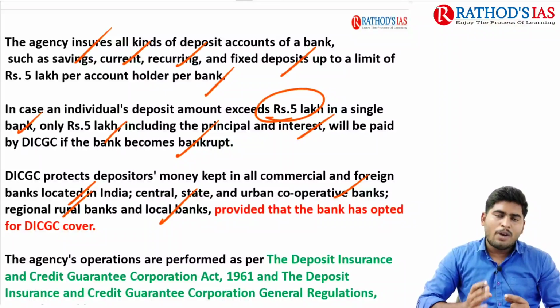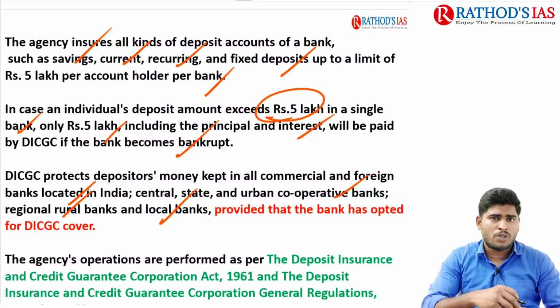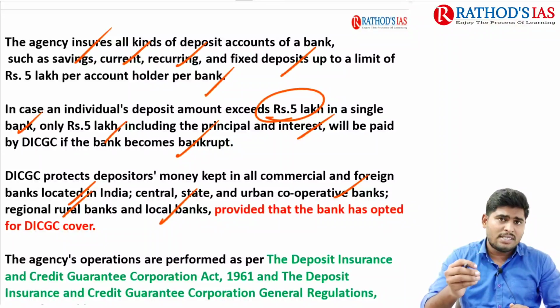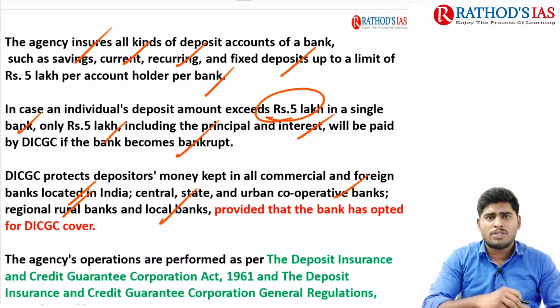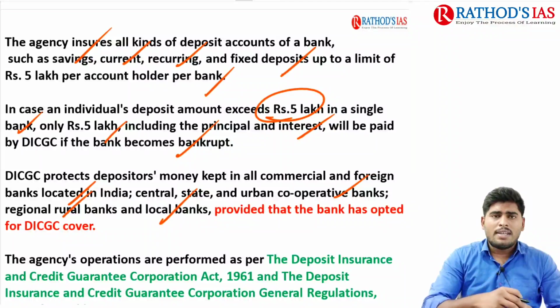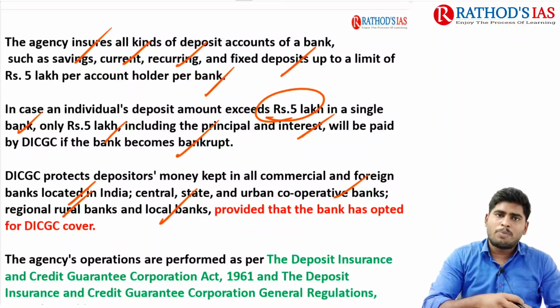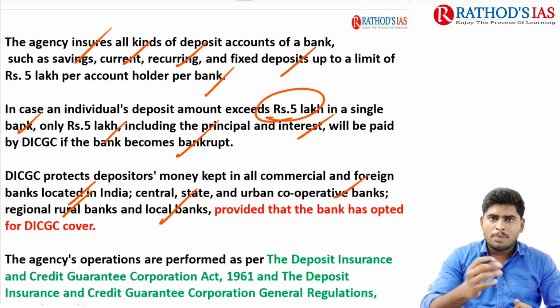As an account holder, you can also investigate the banks. You can ask the banks whether they come under the DICGC norms or not. When they come under the DICGC norms, it's a sense of security for your deposits. Then in case that bank fails, in case that bank is bankrupt, DICGC will provide you the protection cover up to 5 lakh rupees for your deposits.